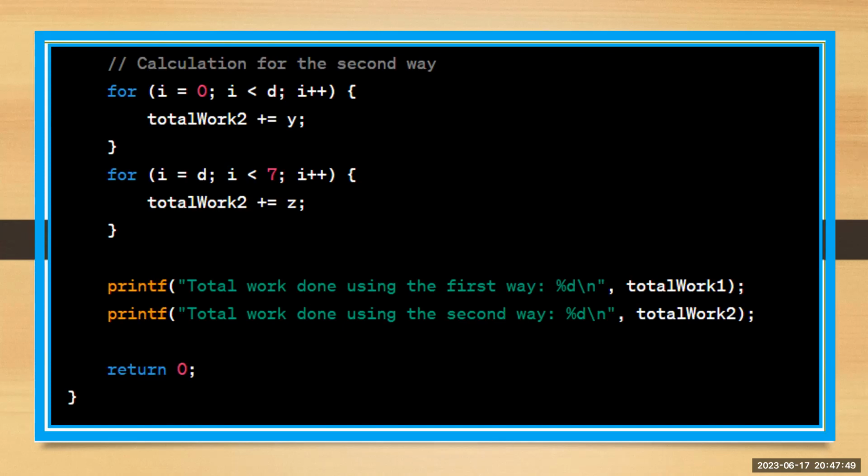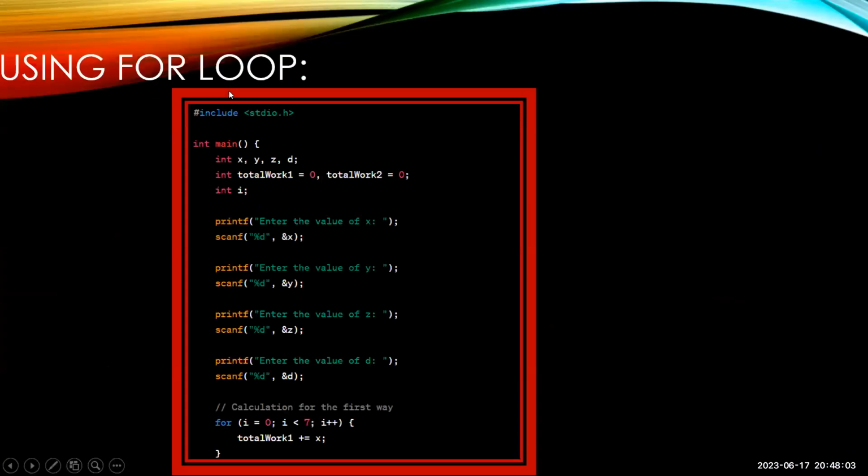printf total work done using the first way is %d \n, total_work1. printf total work done using the second way is %d \n, total_work2. This is the code, and we are using a for loop. With the help of the for loop, we are doing this question.